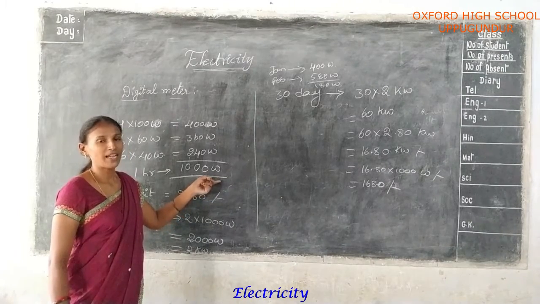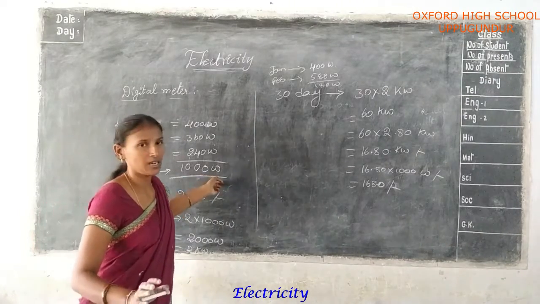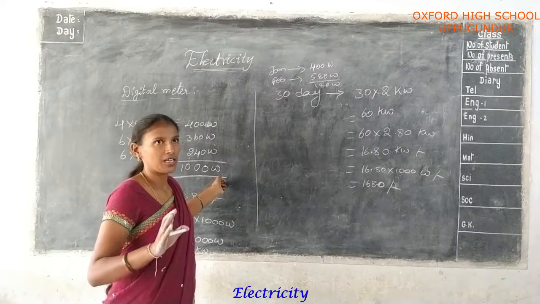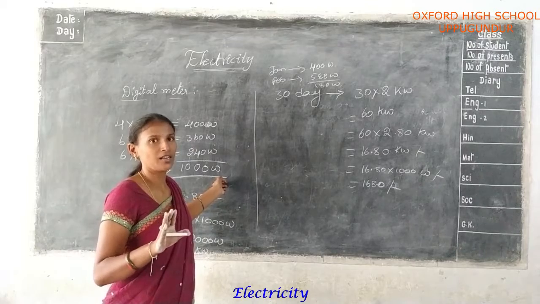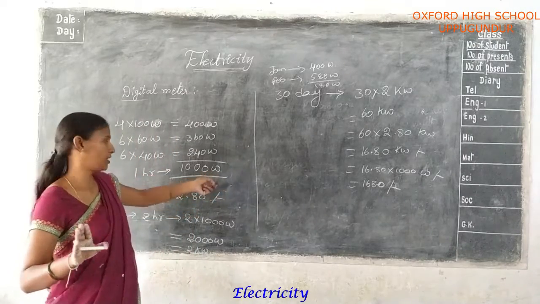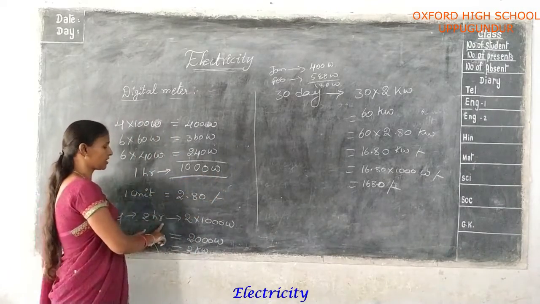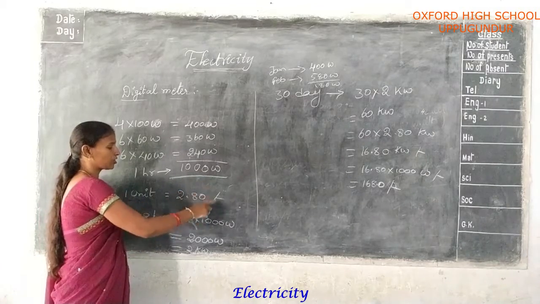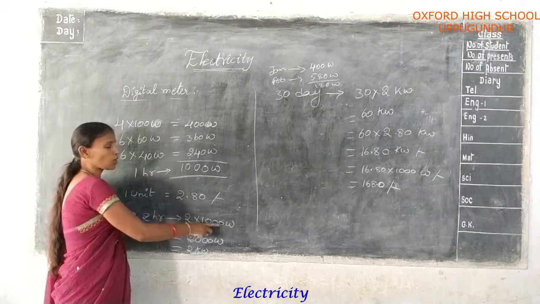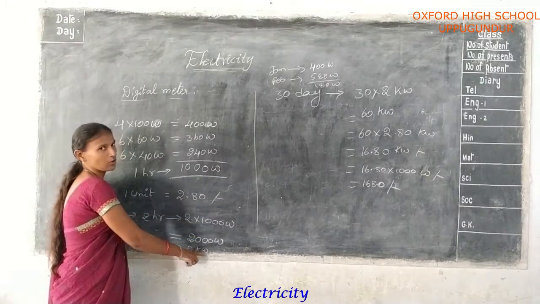But actually the government declares that generally you use 2 hours every day. So 2 into 1000 watts, that is 2 kilowatts only.